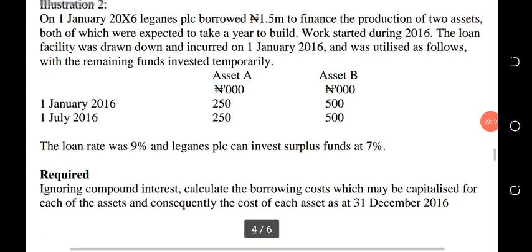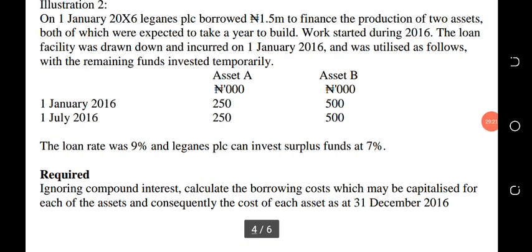Asset A needs 500,000, which is 250 plus 250, while B needs 1 million to construct. But the money was brought out in 2 phases.